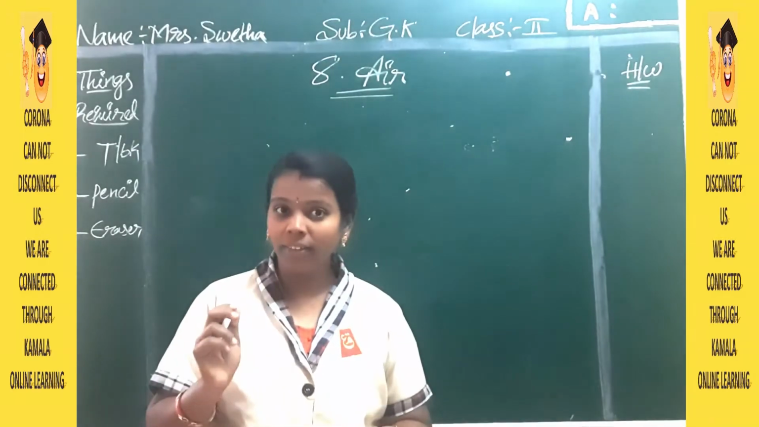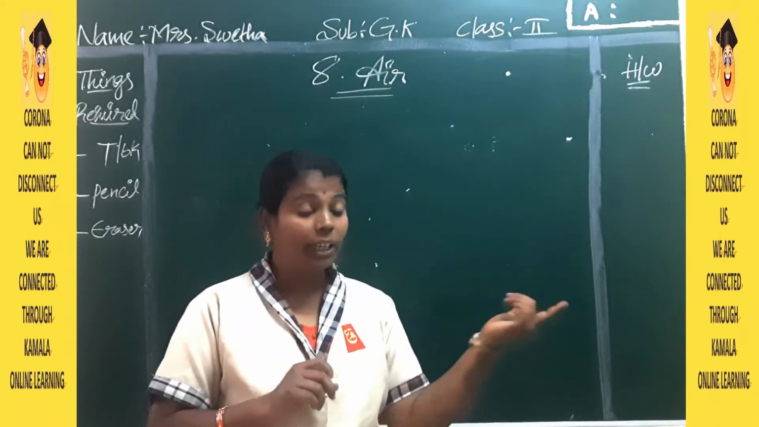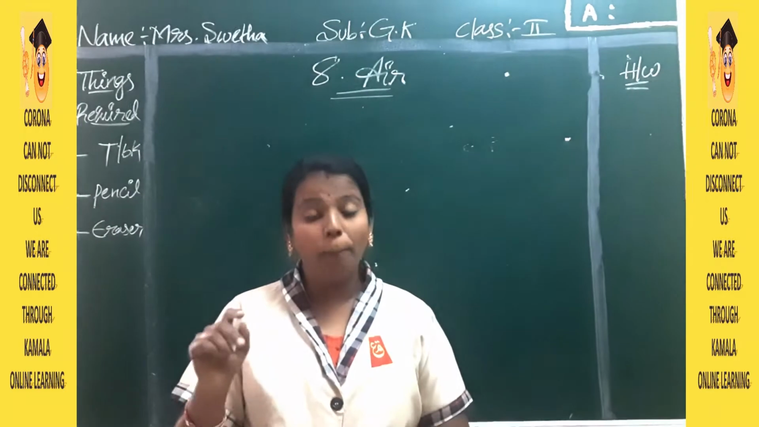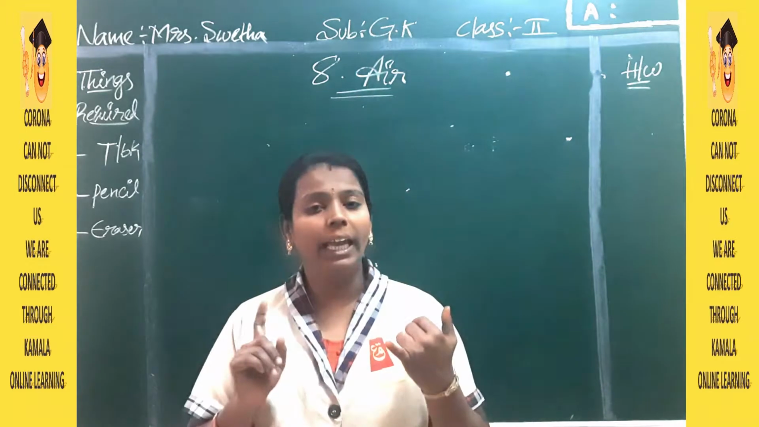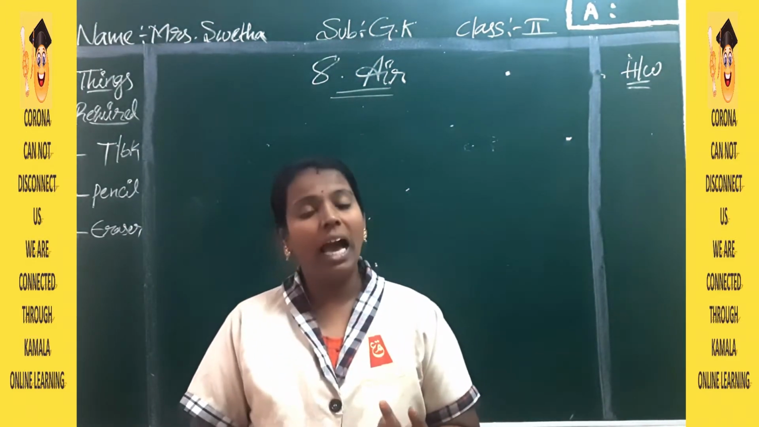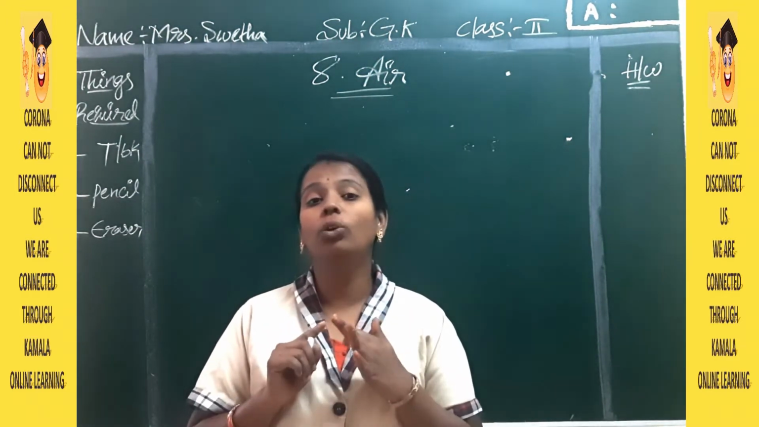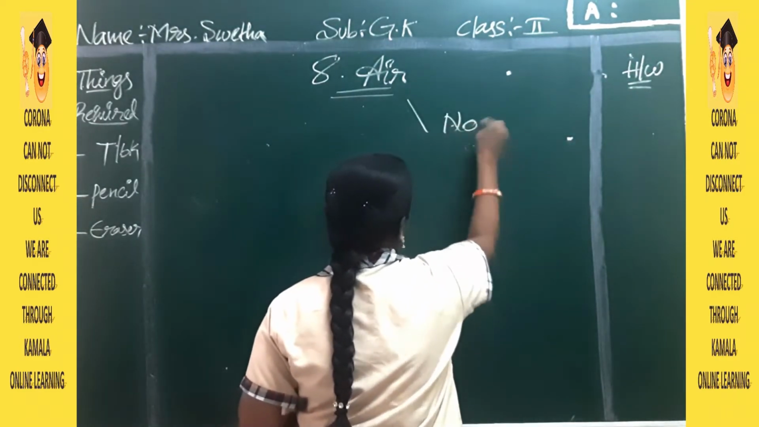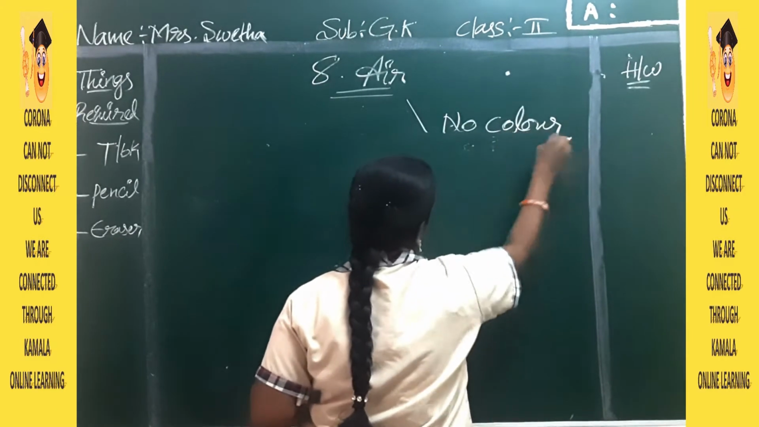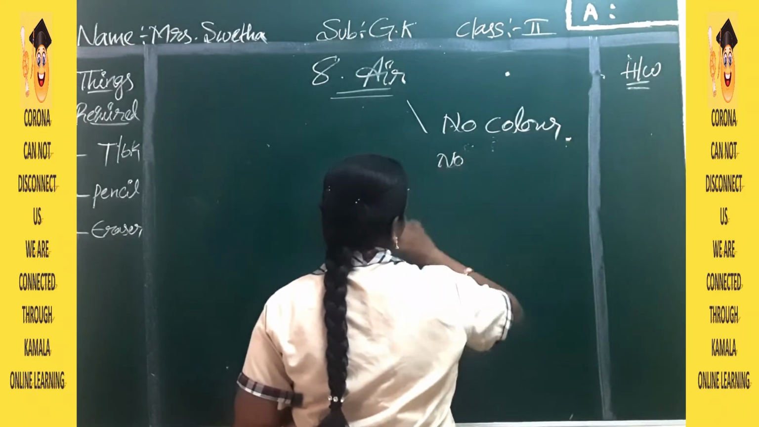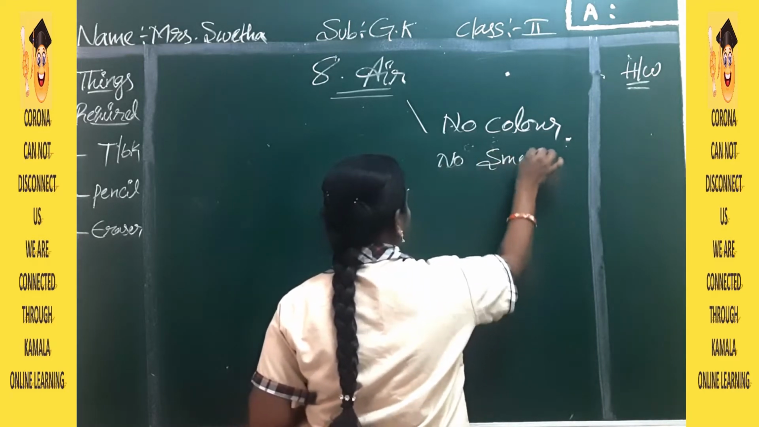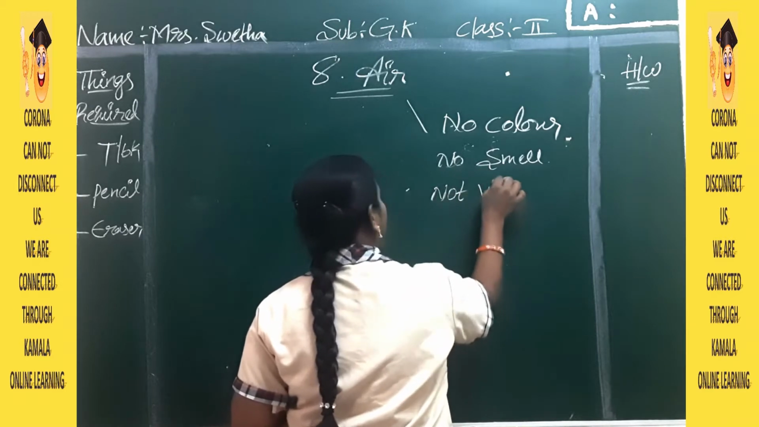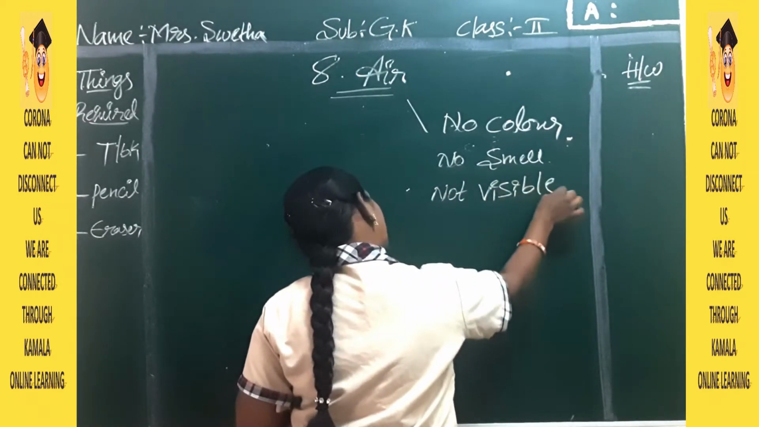But can we see air? No, we cannot see air. It is there everywhere, but we cannot see it. Air is invisible and it won't have smell. It won't have color also. So air has no color, no smell, and is not visible.